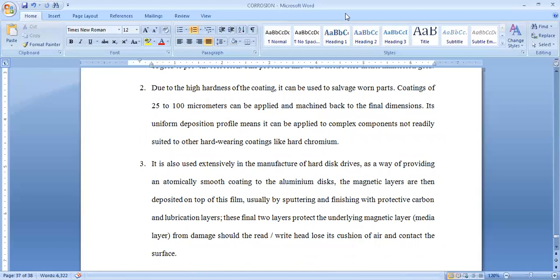So this is about electroless nickel plating, which is the most important, convenient, inexpensive and widely applied electroless plating. Not only metals but also non-metals can be coated by this electroless nickel plating. So I hope this session is very much helpful.